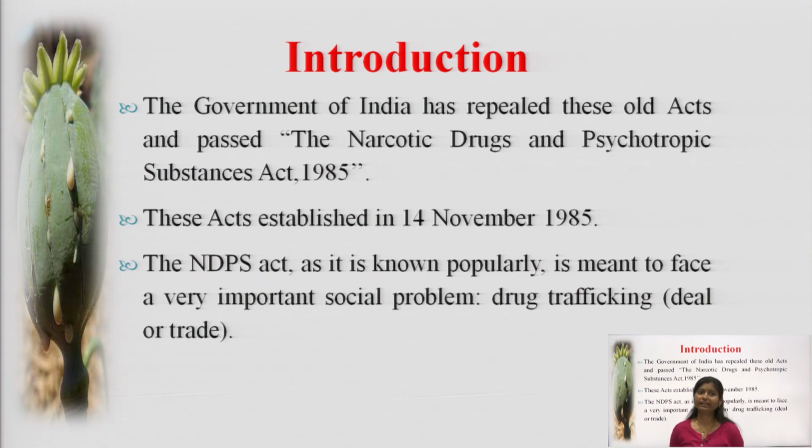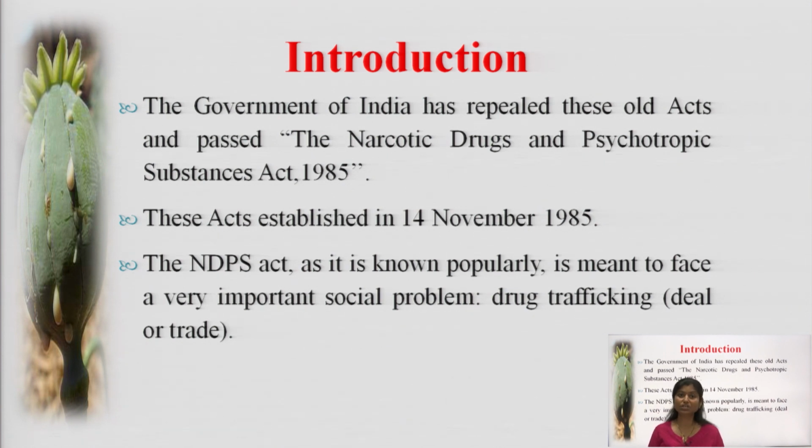The Government of India repealed these old acts and passed the new act, that is the Narcotic Drugs and Psychotropic Substances Act 1985. This act was established on 14th November 1985.